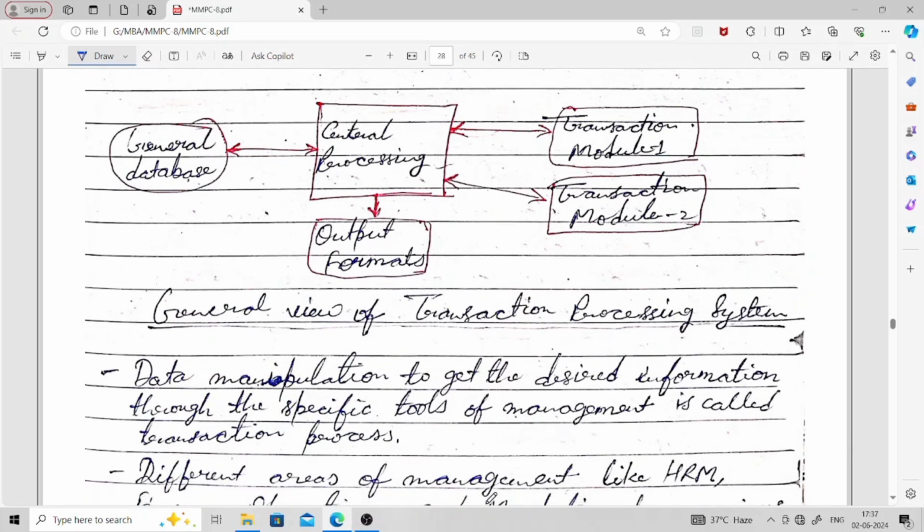As you can see on your screen, that is the first general database. From this database, whatever kind of information you require, you can take data from this, and then you can do some kind of processing on that data. That's why it is written central processing, and then you can get the output in any particular format. Then here you have the transaction module 2. These are different modules.